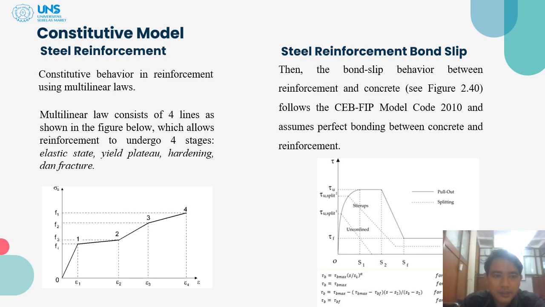And then for the constitutive model of steel reinforcement, constitutive behavior in reinforcement using multilinear law. Multilinear law consists of four lines as shown in the figure below, which allow reinforcement to undergo four stages: elastic state, yield plateau, hardening, and fracture. And then the steel reinforcement bond slip. We use the CEB FIP model code 2010 and assume perfect bonding between concrete and reinforcement.